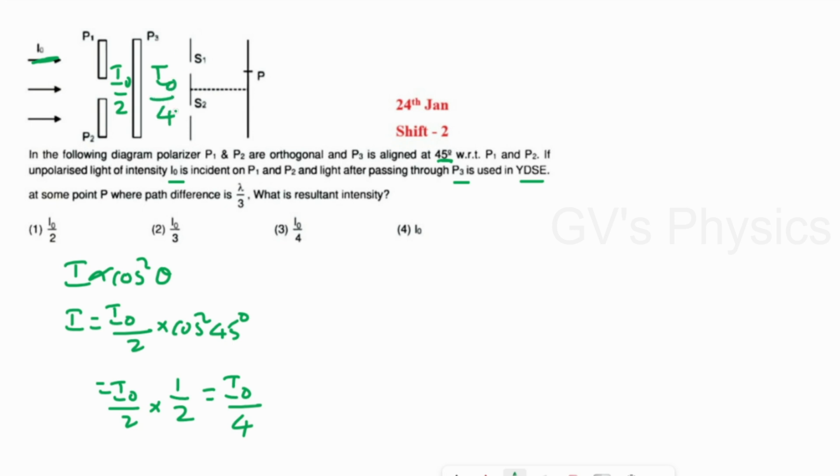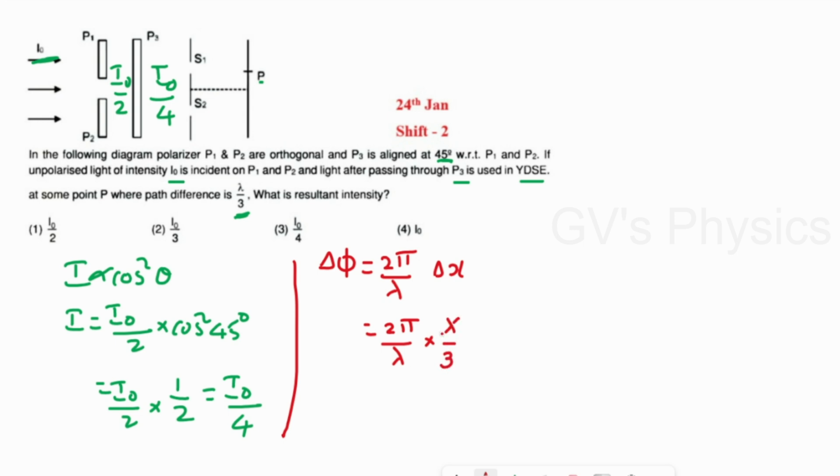Now this light passes through the Young's double slit experiment. So we have to find the resultant intensity at point P, which has a path difference lambda by 3. They have given the path difference, and with respect to that we have to find the phase difference. To find the phase difference, we can use the formula: phase difference is equal to 2 pi by lambda into path difference, that is equal to 2 pi by lambda. In the place of path difference, we can substitute lambda by 3. Lambda will get cancelled. So 2 pi by 3, we can take it as 120 degree.